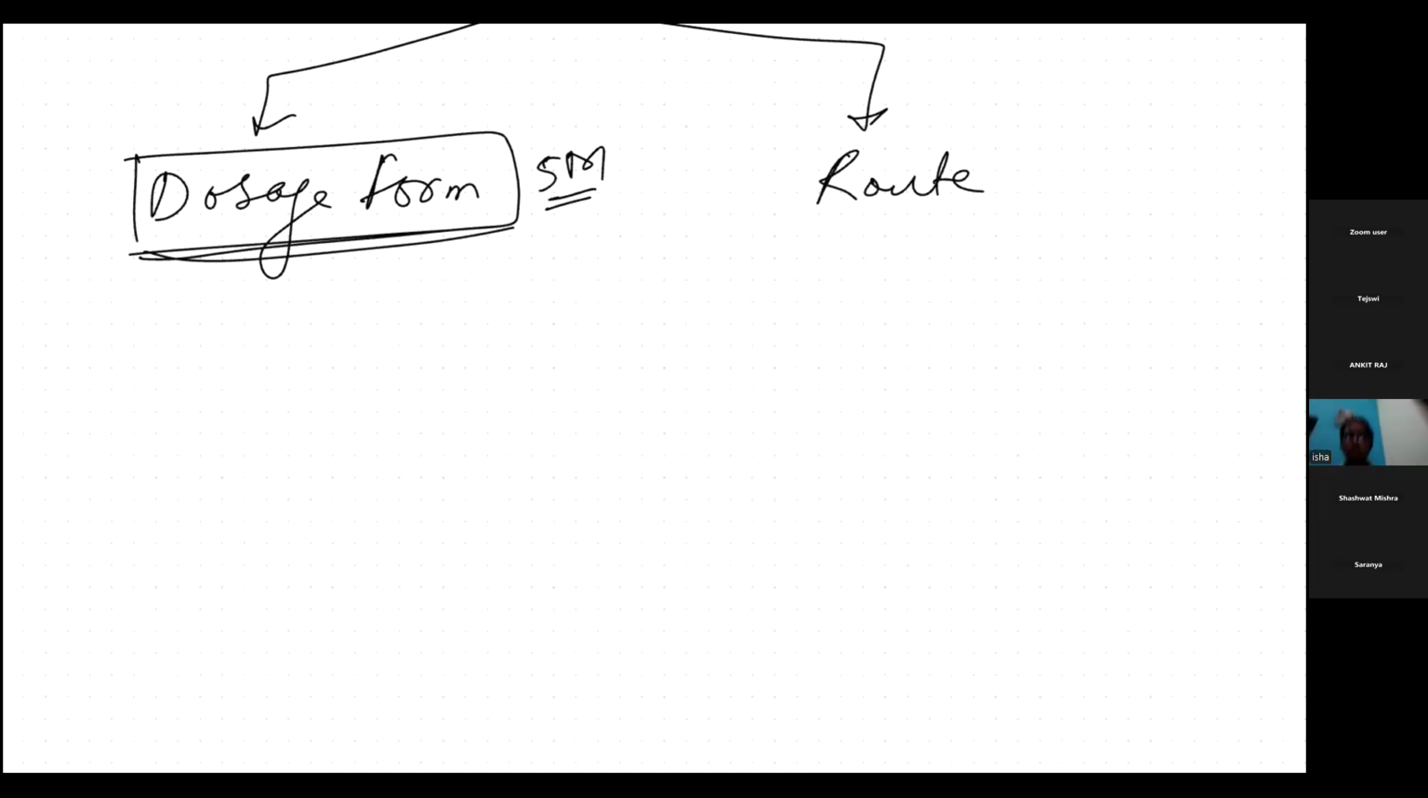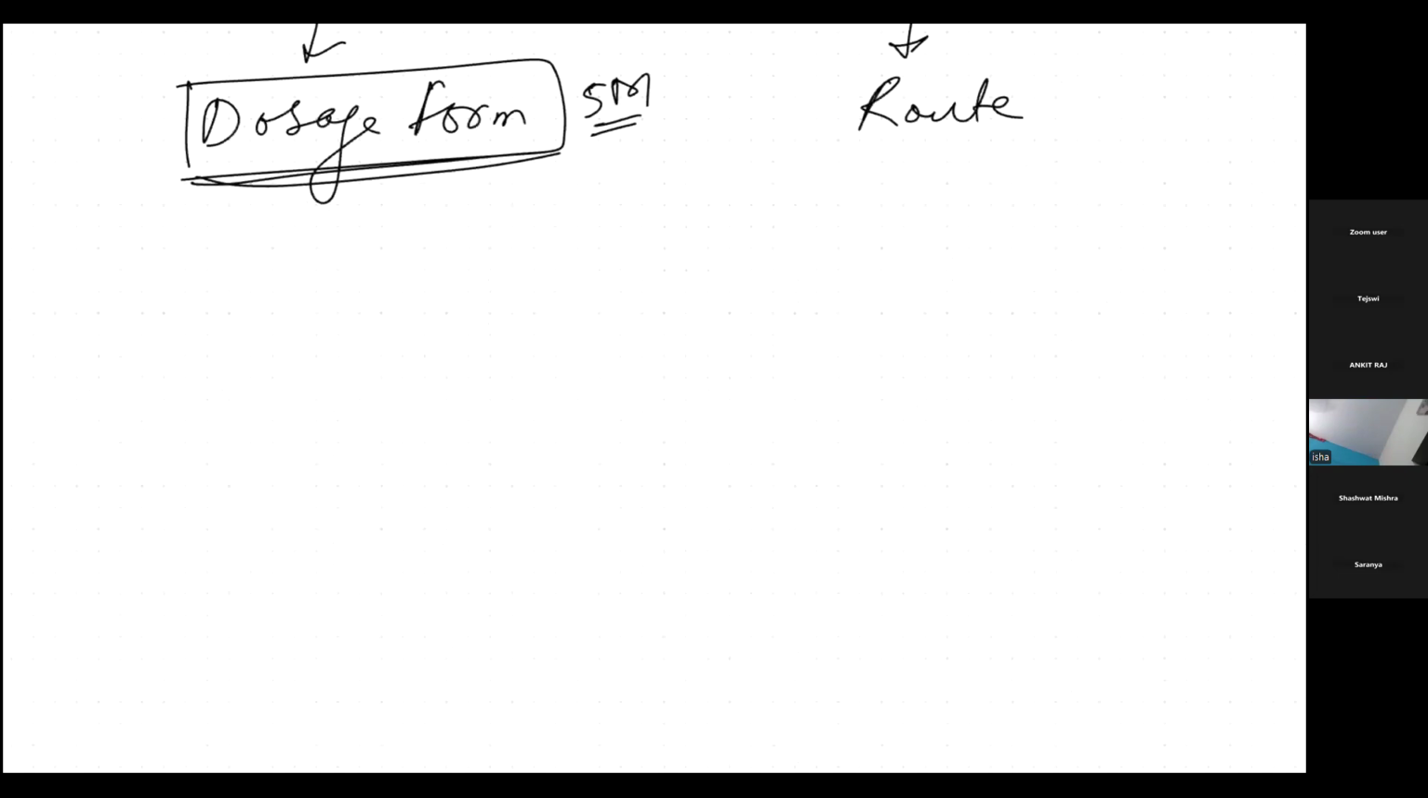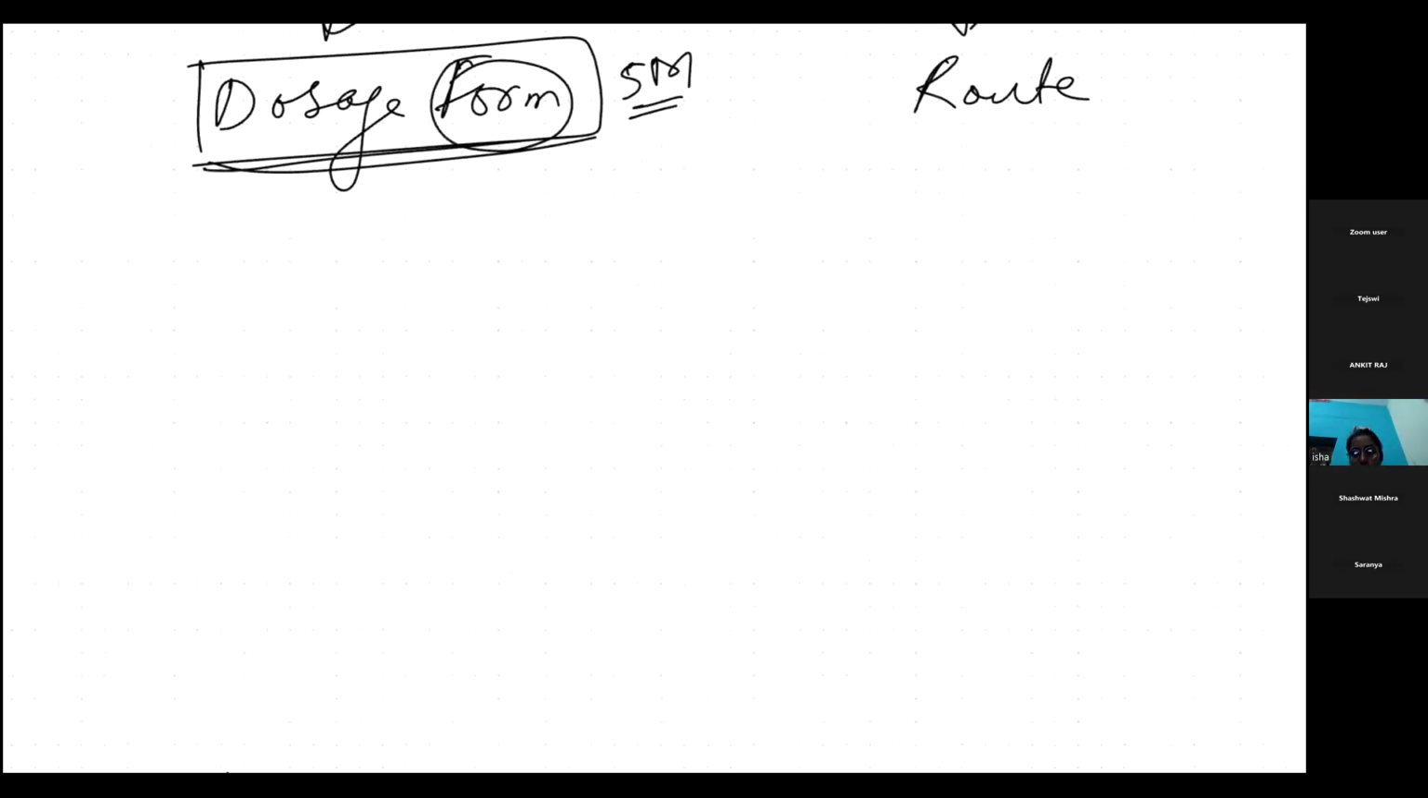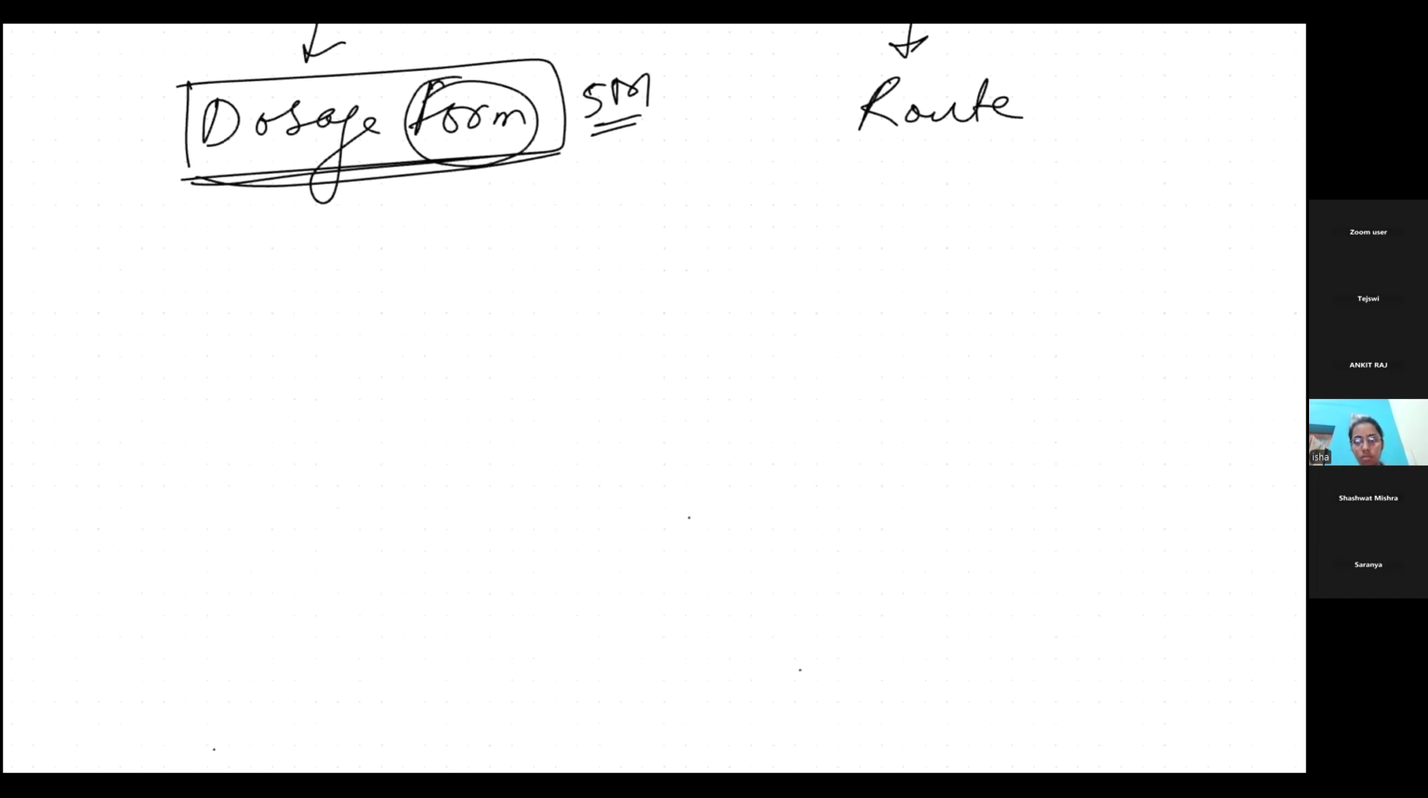Okay, so now what is drug dosage form? If we are talking about form, a form is nothing but the way in which a drug or formulation can be administered to a patient. We know what is form. Form is either solid, liquid, or any other form, right?